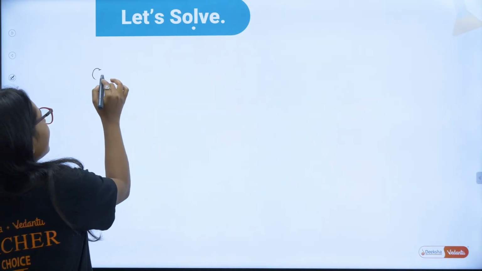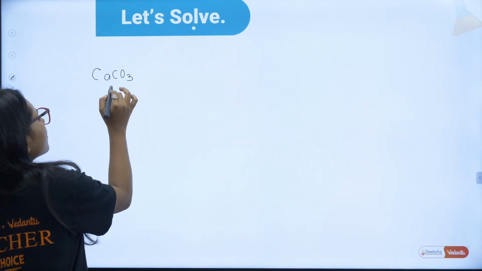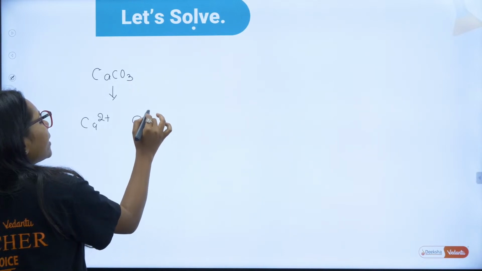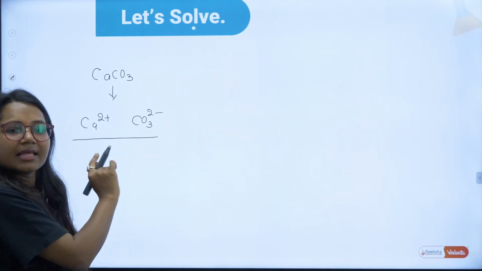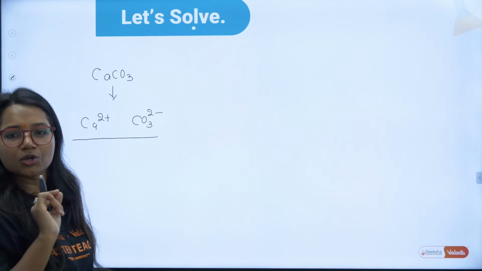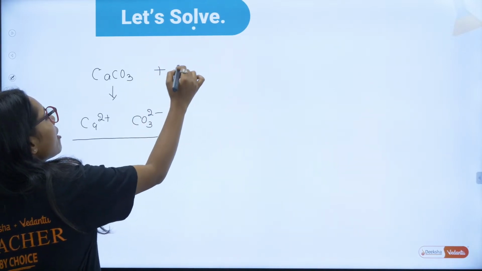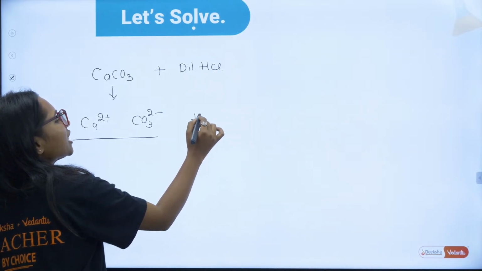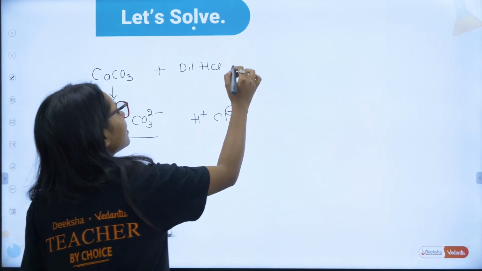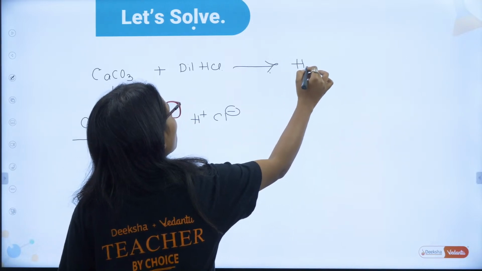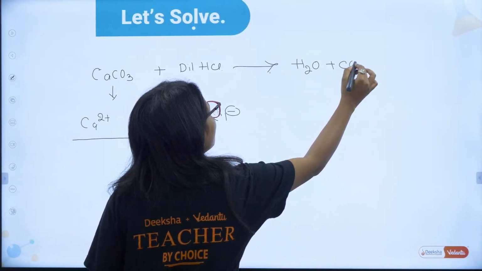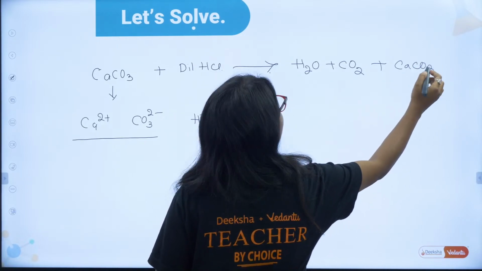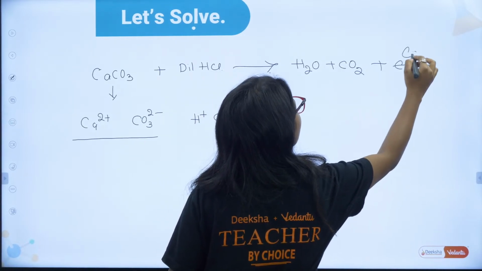So basically, calcium carbonate gives you Ca2+ and carbonate. This you don't need to write in the exam. I am writing this just for you. Calcium carbonate, when it reacts with dilute HCl, HCl will give you H+ and Cl-, and here you are going to get water, CO2 gas and calcium chloride, the salt.